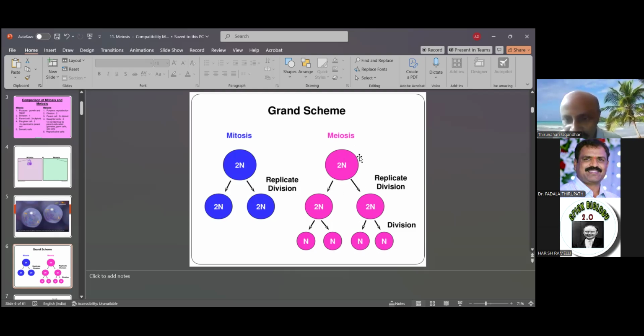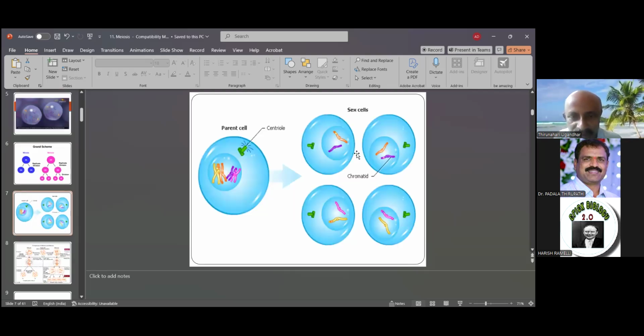Means one 2n cell, also formation of the 4 cells. So this is also the meiosis ground plan. That is also a parental cell. Then the 4 cells are formed.